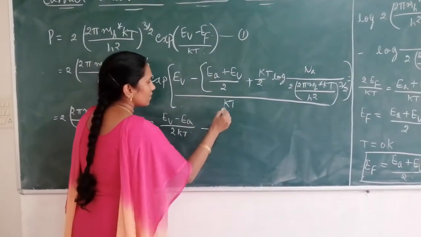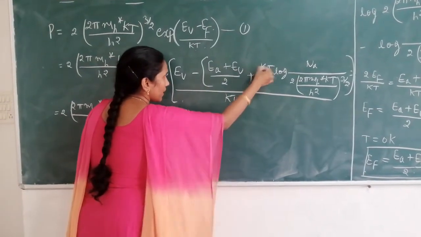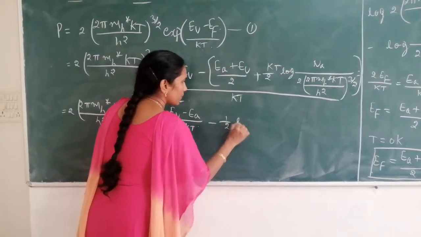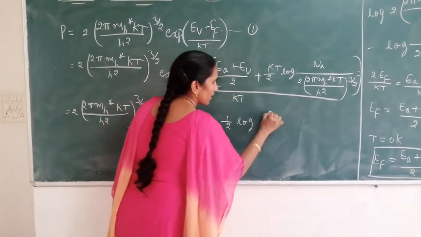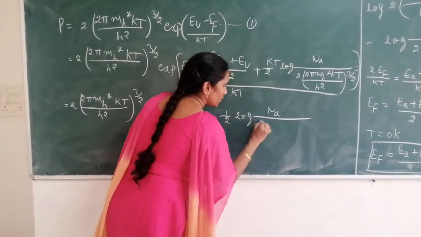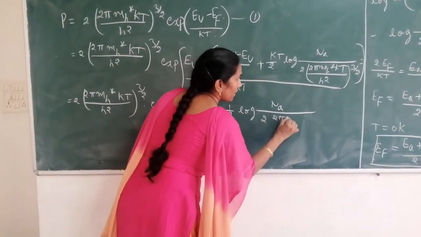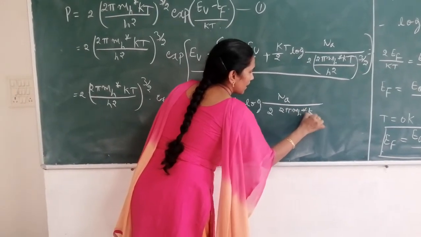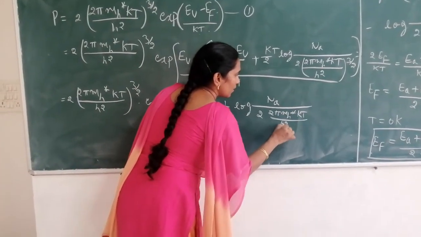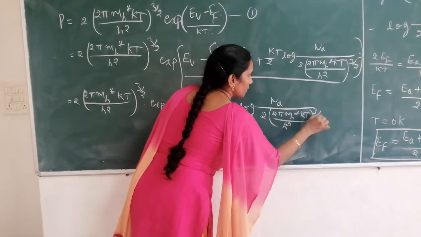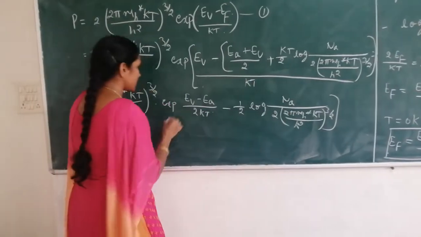Next, minus kT/2, so kT will get cancelled, and we get 1/2 log[Na / (2(2π mh* kT/h²)^(3/2))]. So this is the expression we get.